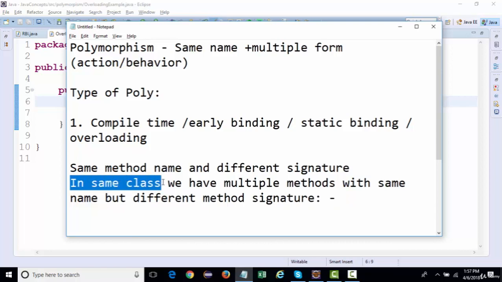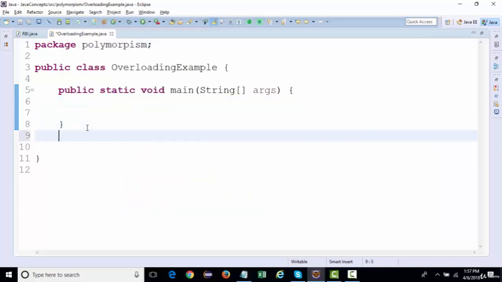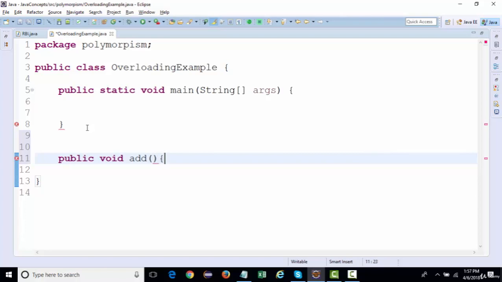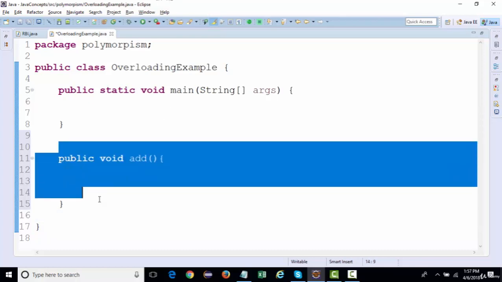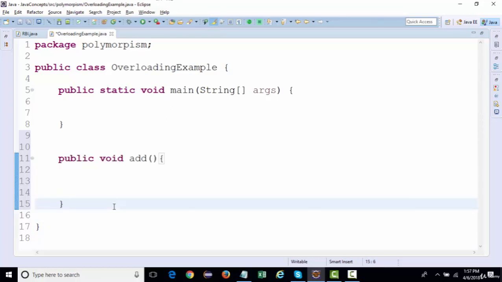It should not be that I create a method add in one class with some parameters, and in another class I create the same method add, and it overloads that method. It will not happen like that. In overloading, all the methods are in the same class itself.